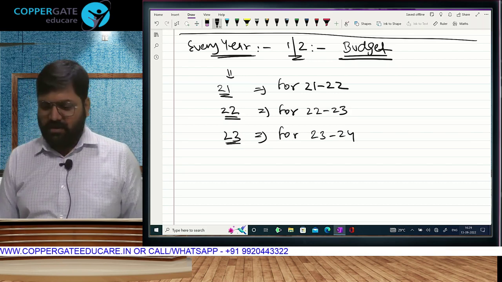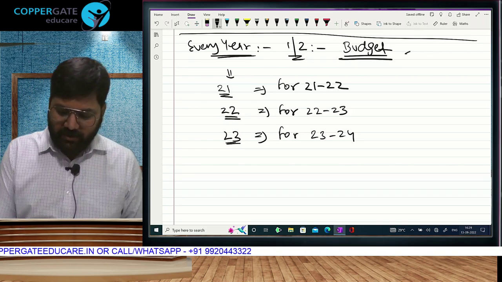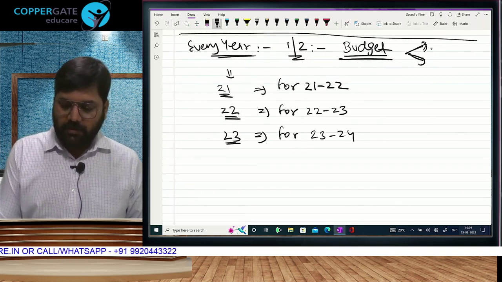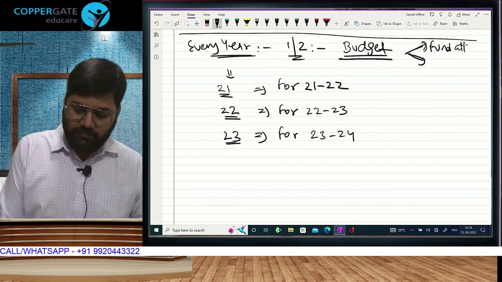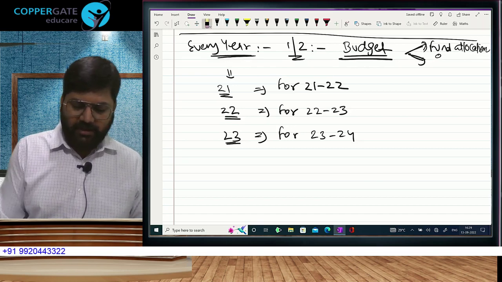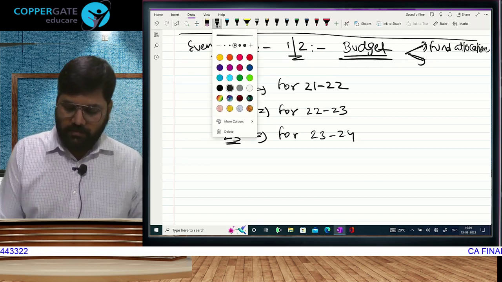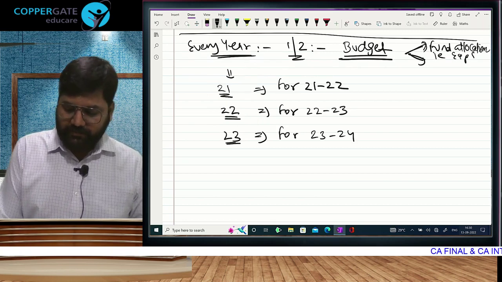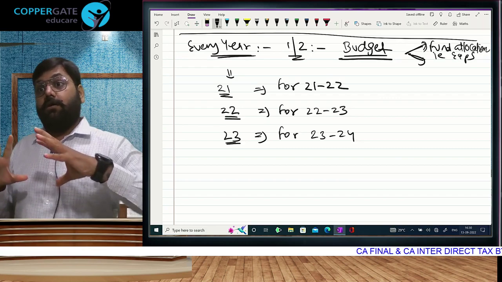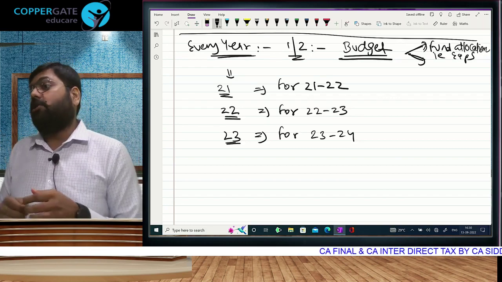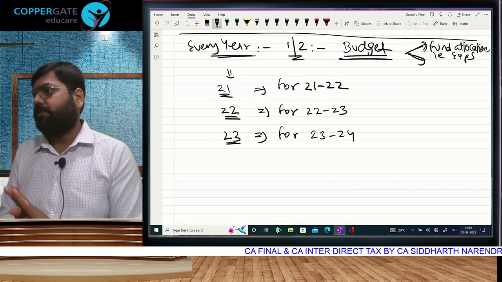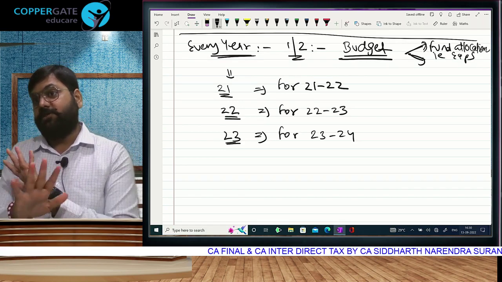Right. This budget is divided in 2 parts. Part 1, fund allocation. Government expenses also you can call it. Fund allocation means government expenses. Our government cannot spend anything without taking permission of the parliament. Legally speaking, our government cannot spend anything without taking permission of the public. It's a democracy of the people, for the people, by the people. We have to take permission of everyone.